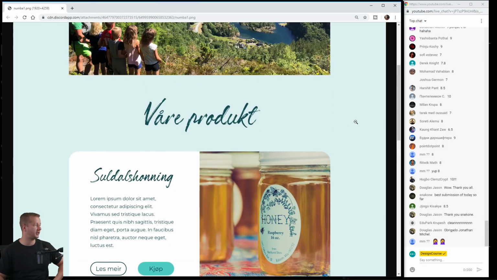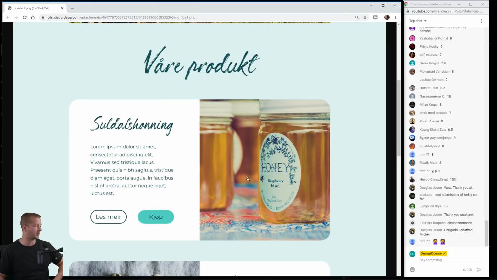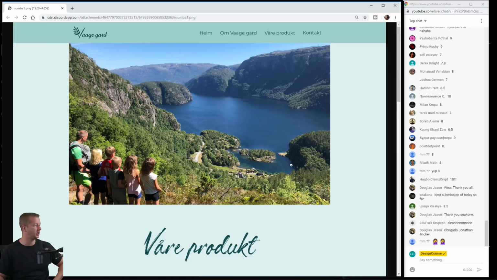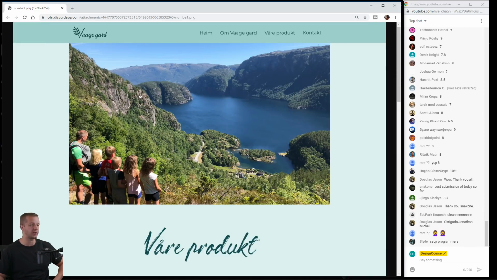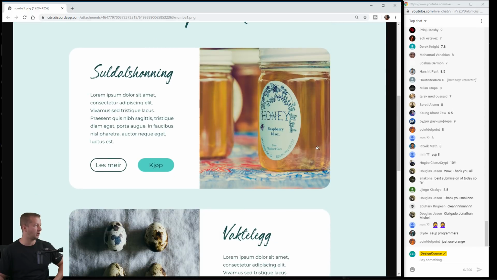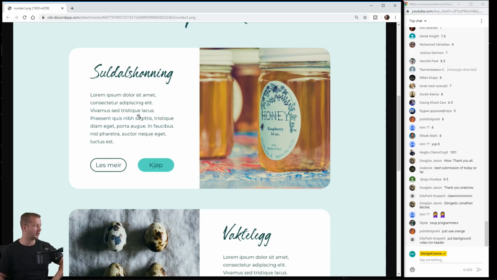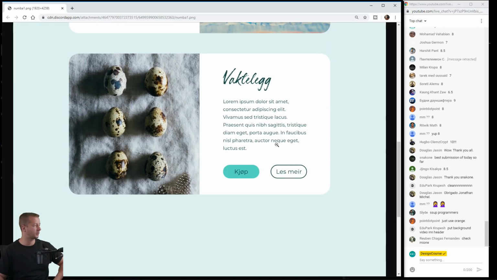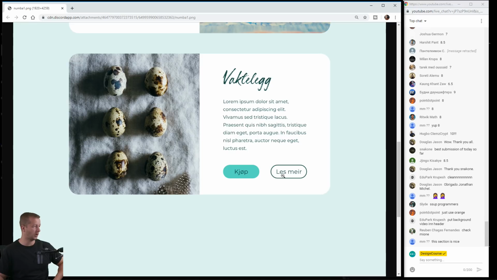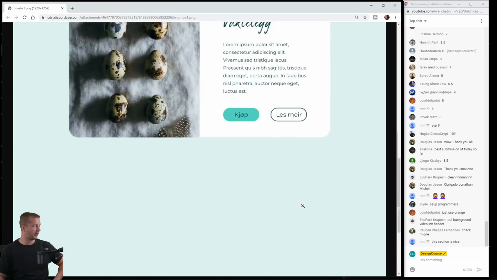Coming down here, it seems like this is some type of product-based website where you're selling honey or something like that. It's important to address what the site is in this section up here. Coming down here, looking at the card-based design, this actually isn't too bad from what I see. Good white space in the middle. I think the type here for the script font works in relation to, what is that, Montserrat font.